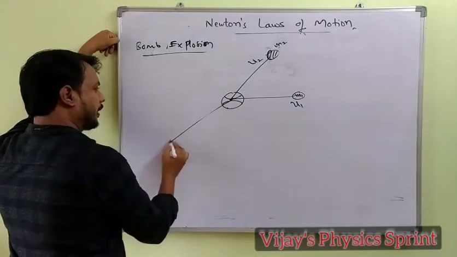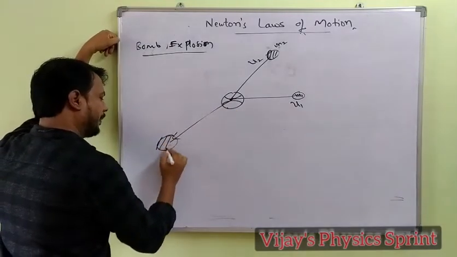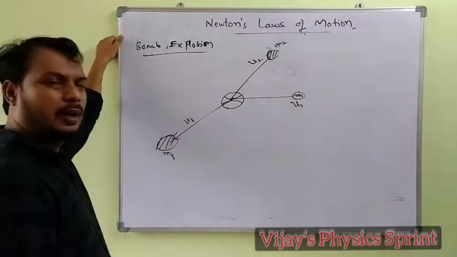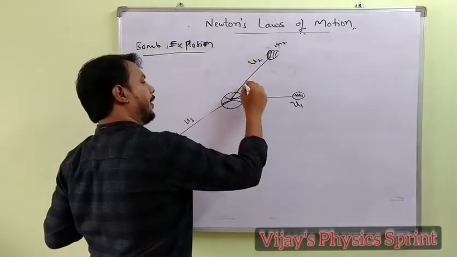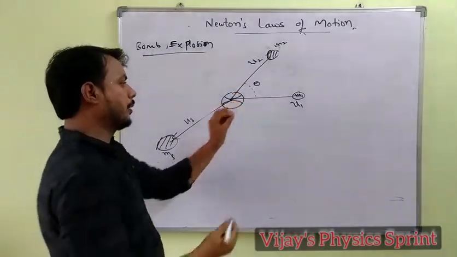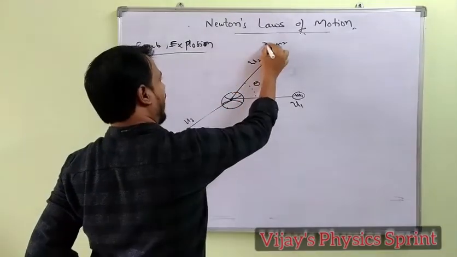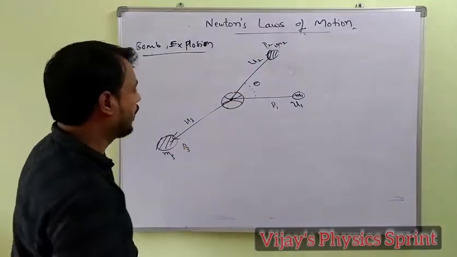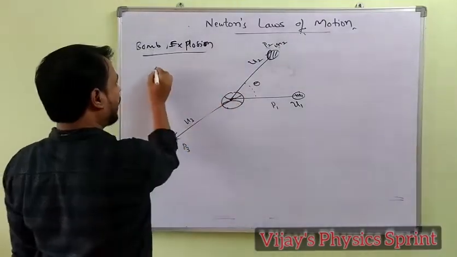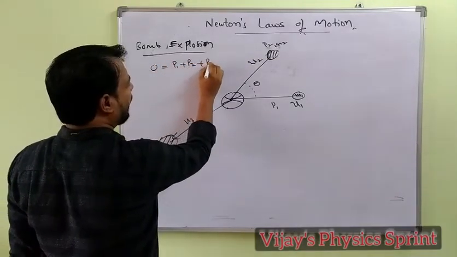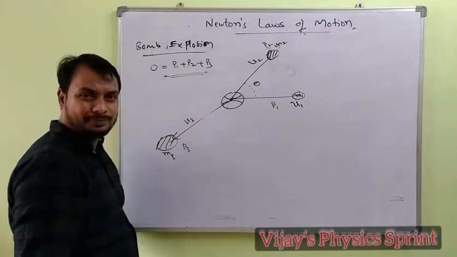And the third piece has mass m3 with u3. The angle between the first two pieces is taken as theta. The momentum of the first piece is p1, this is p2, and this is p3. Total momentum remains the same. Initial momentum is 0, equal to final momentum p1 plus p2 plus p3.